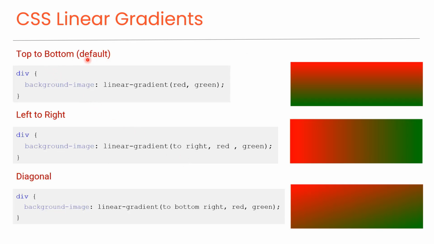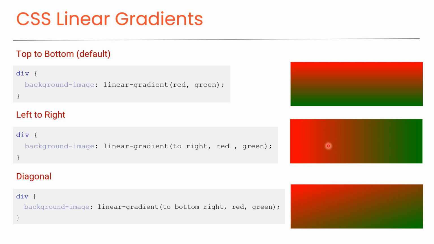Top to bottom. This is the default direction. This example demonstrates a linear gradient from top to bottom, starting with red, smoothly transitioning to green, as shown in this preview. Left to right. This example demonstrates a linear gradient from left to right, starting with red, smoothly transitioning to green, as shown in